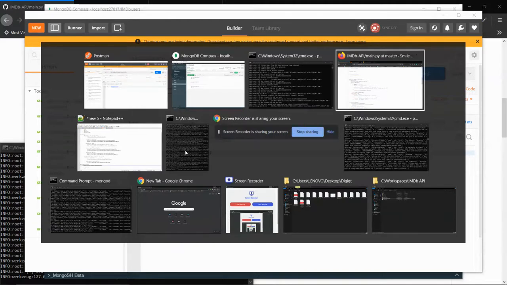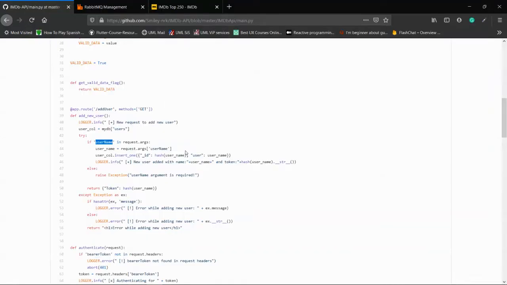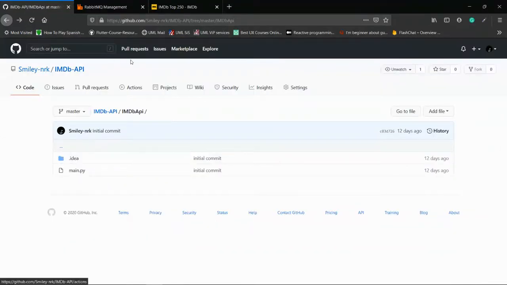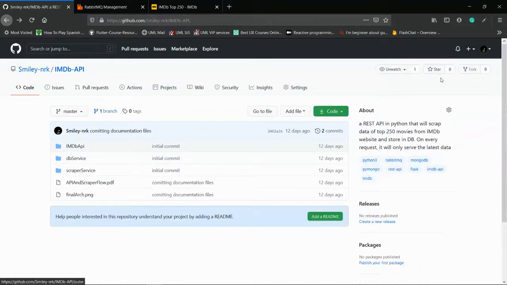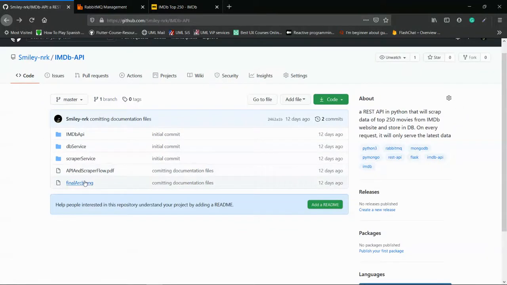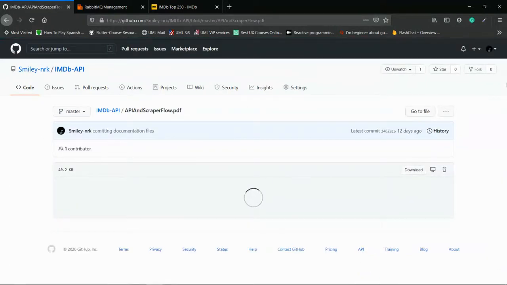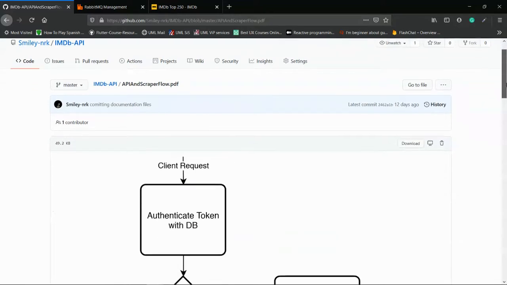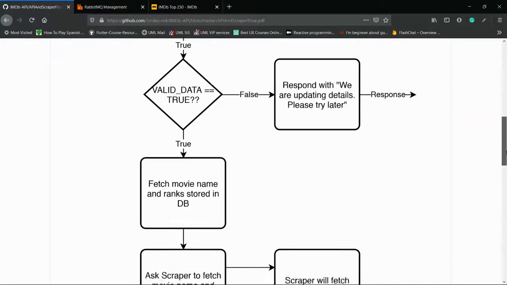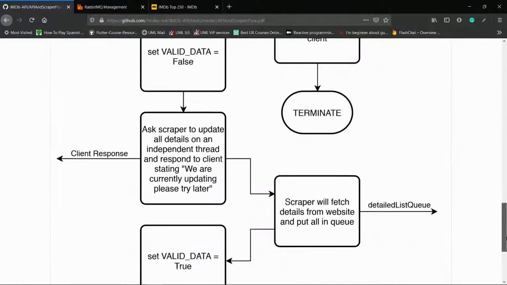I guess that's it. And you can see the actual code in my GitHub repository. I'll put my repository link in my description, and you can see the architecture and also the flow diagram. This is also placed in the same repository. You can see the actual flow diagram, what is happening at each and every point of the code.